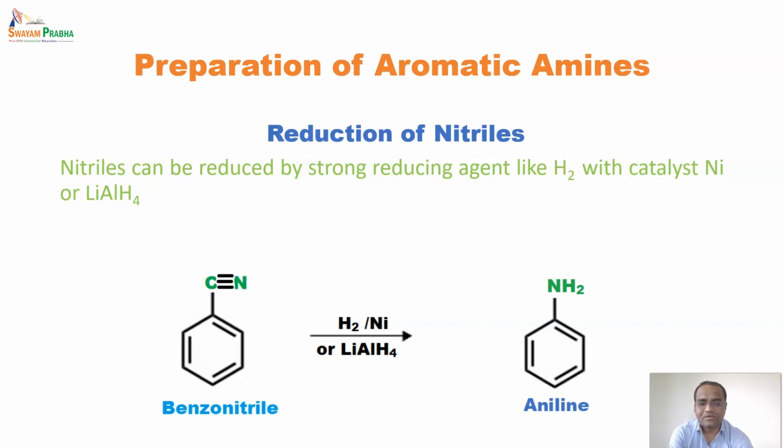It is pyrophoric in nature, and this reaction is carried out in a pressure reaction vessel, and after that it forms aniline, as the cyano group is removed.